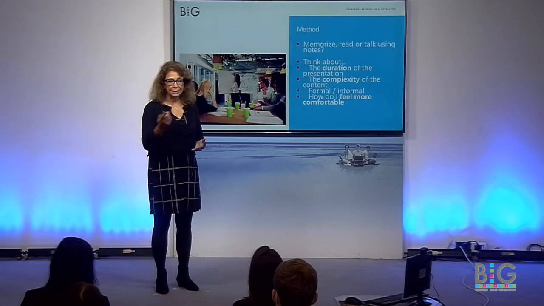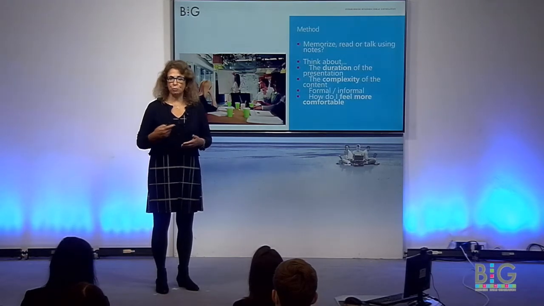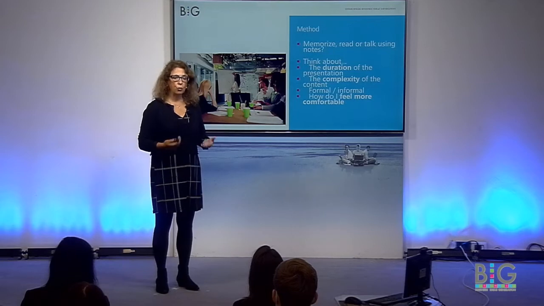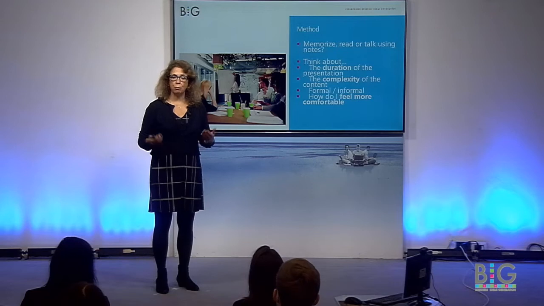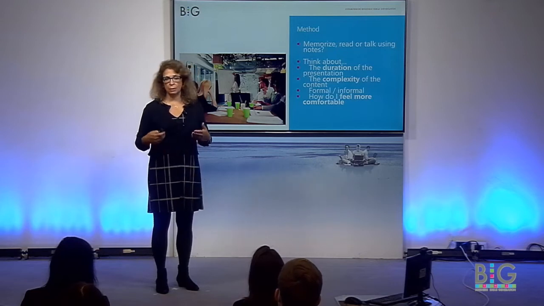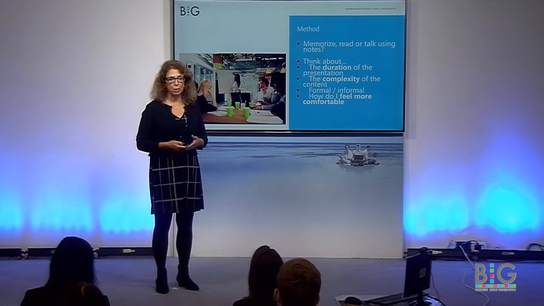If you read, your eyes will be on your paper and you cannot see the eyes of your audience. You cannot control if your message is being understood or not. And talking using notes will allow you to be more relaxed, and your presentation can be almost like a dialogue, a conversation with your audience.